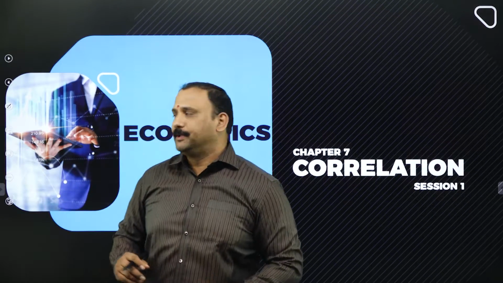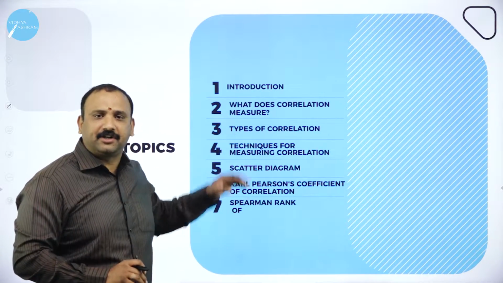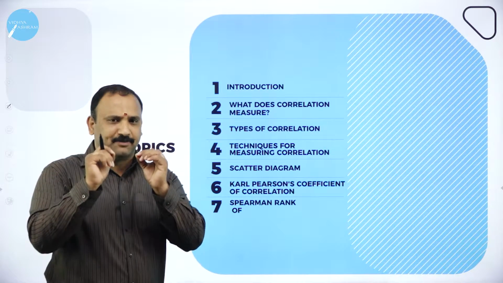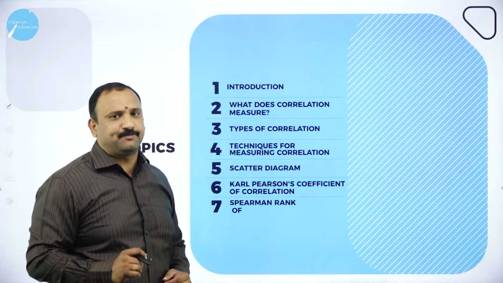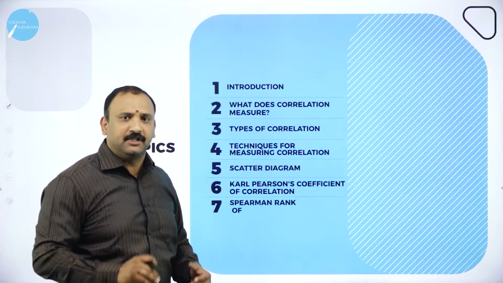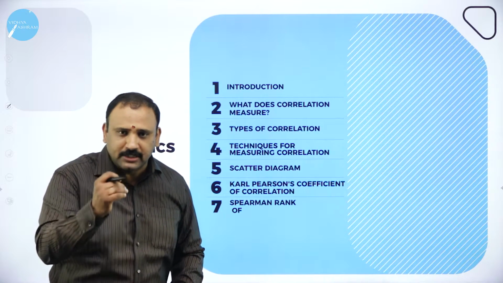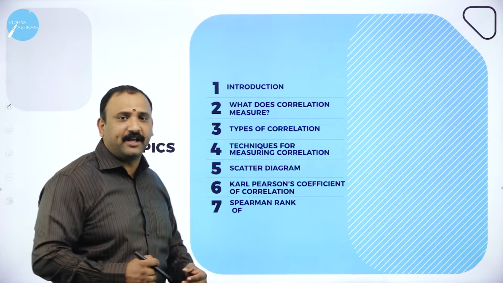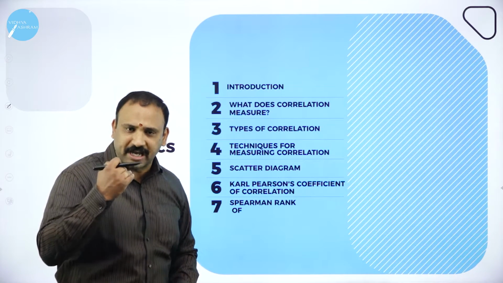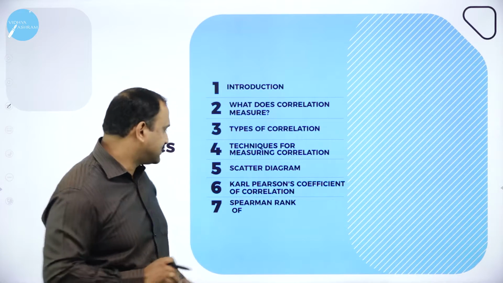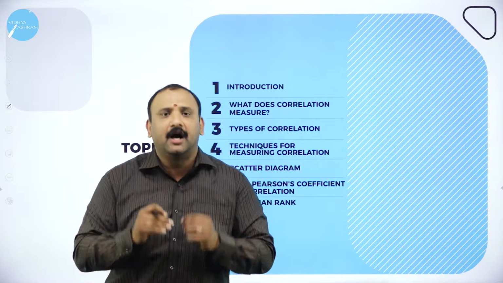So quickly moving forward, the topics that we are going to cover today: the introduction; what does correlation measure, which is absolutely wonderful and very important because it is going to tell you some important aspects in economics; types of correlation, of course there are many types which we are going to look into; techniques for measuring correlation, that is also a mandatory part; the scatter diagram, which is going to be used as a part of your graph; Karl Pearson's coefficient, one of the most important factors that has been used in statistics; and Spearman rank correlation. That's also a very important theory which we are going to look into.